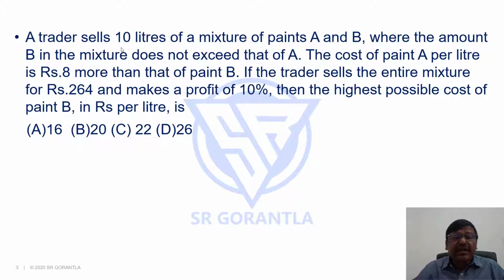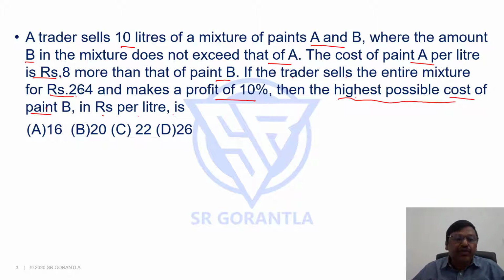A trader sells 10 liters of a mixture of paints A and B where the amount of B in the mixture does not exceed that of A. The cost of paint A per liter is rupees 8 more than that of paint B. If the trader sells the entire mixture for rupees 264 and makes a profit of 10%, then the highest possible cost of paint B in rupees per liter is. So we have to find the highest possible cost of paint B.